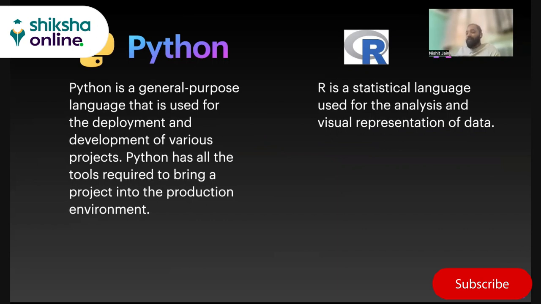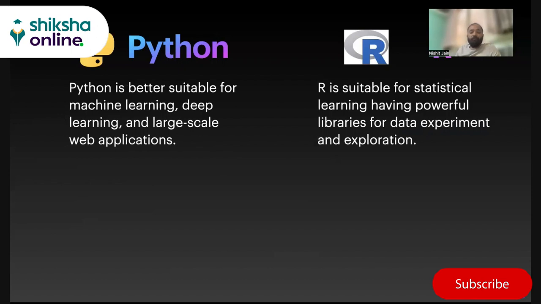So R is a statistical language. The point to note over here is people look at R as a statistical language used for the analysis and visual representation of data, which is a standalone piece of data. And it's a standalone analysis. So you cannot use it for production. It's more of a scripting language, right? So R is more of a scripting language as of now.